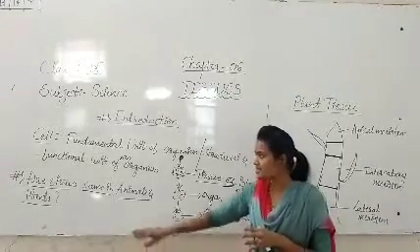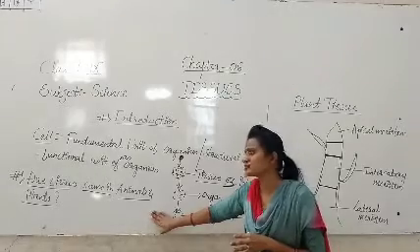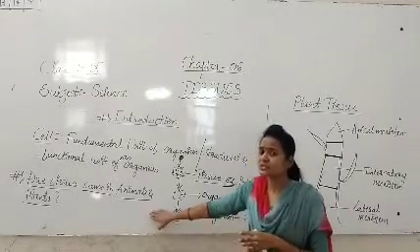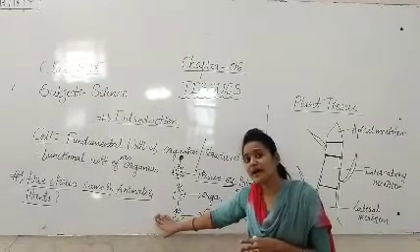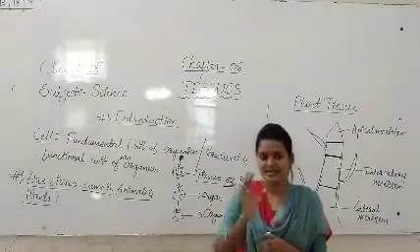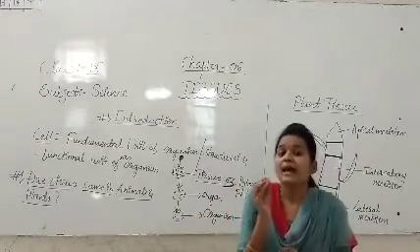So friends, this is about whether the tissues are same in animals and plants. If they ask this question, how to write the answer?